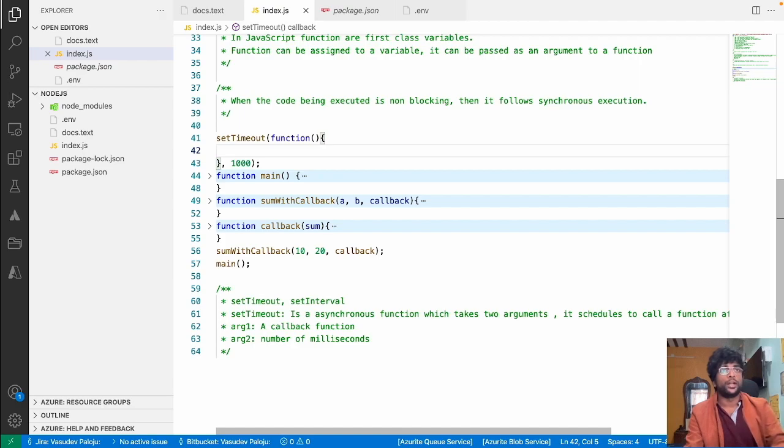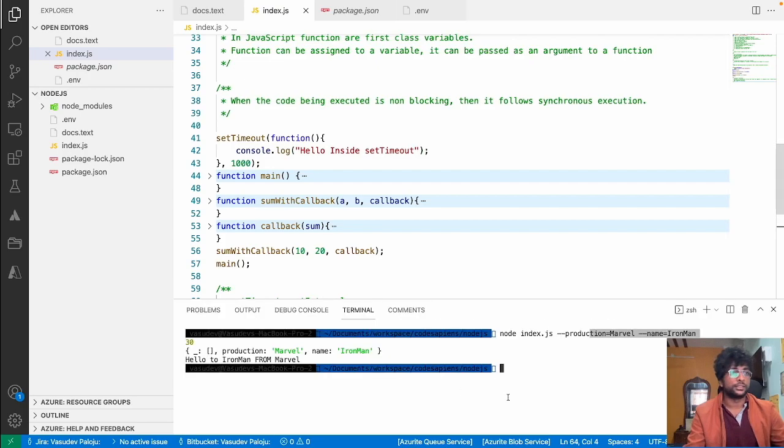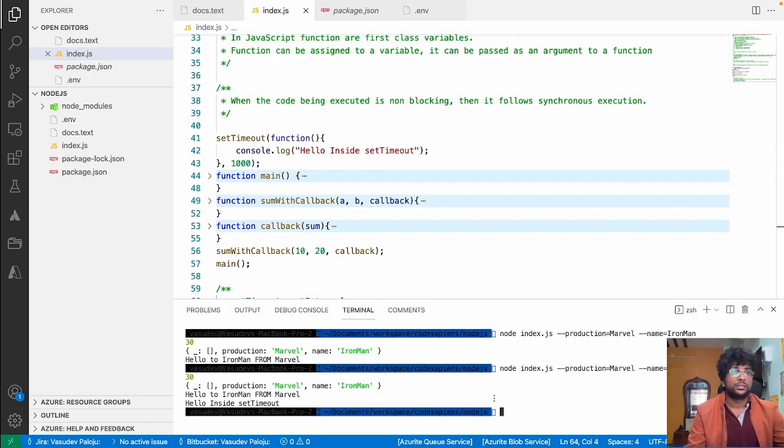So now when I do console.log hello, I first passed an argument which is a callback function. It means I am registering a callback function, and then I'm letting Node.js know to call this function after 1 second. 1000 milliseconds is nothing but 1 second. Hello inside set timeout. Now when I execute this code, see, after 1 second this code is called.